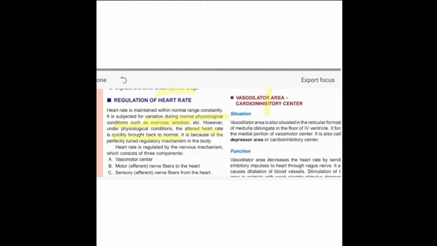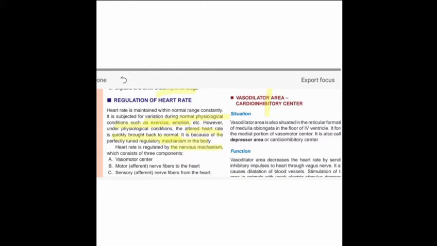So how do these things occur? By the regulation mechanism. There is a perfectly regulatory mechanism present in our body, mainly the nervous mechanism. The nervous mechanism acts quickly and recovers our body smoothly.